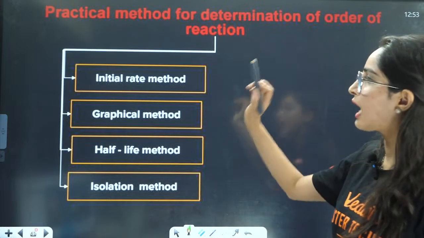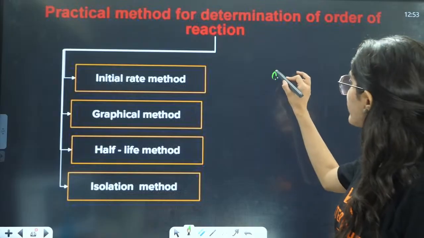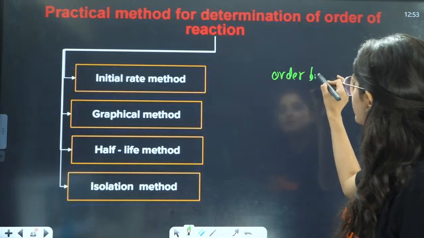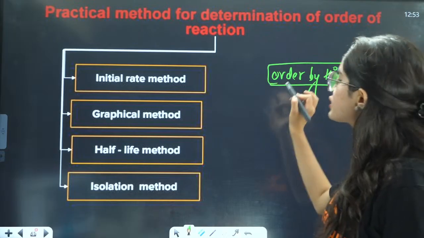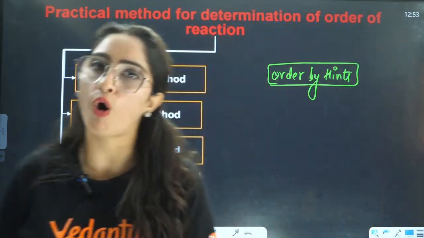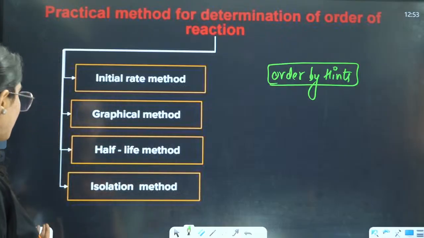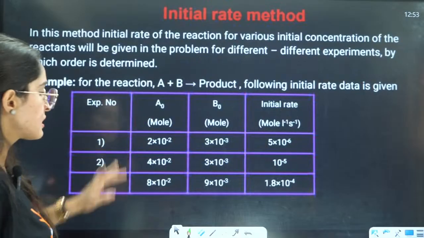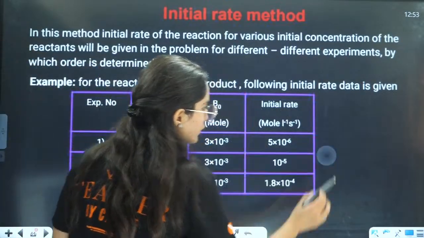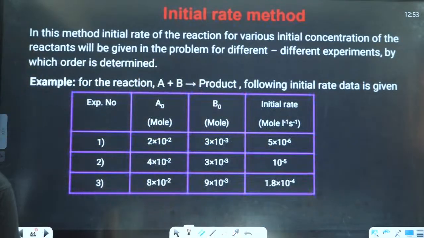Now we will see how you can calculate the order of the reaction by hints. Hints will be given to you. This is also asked. You have to calculate the order of the reaction. I will give you simple direct methods for that. First, for example, some practical, experimental thing is given to you. I am writing my own question here.